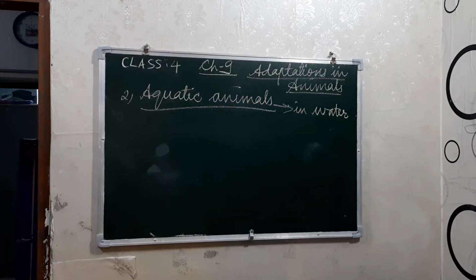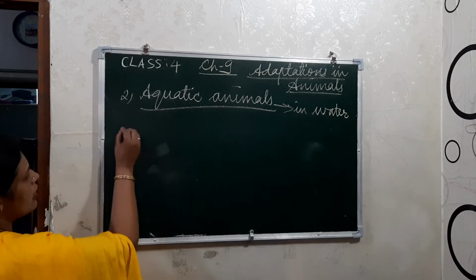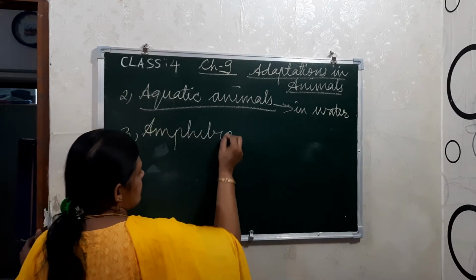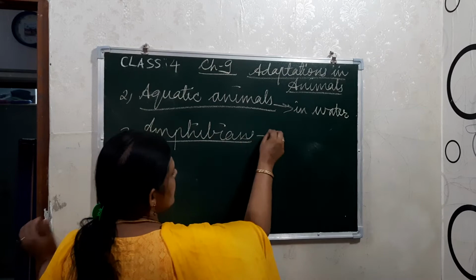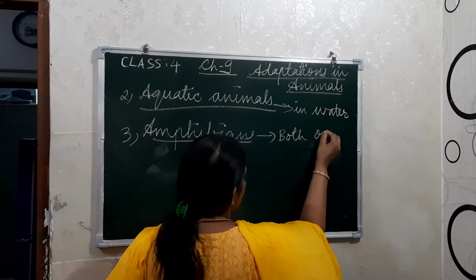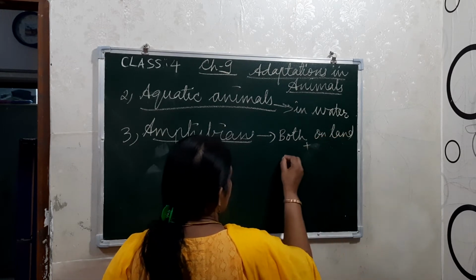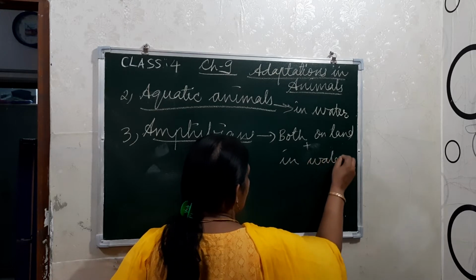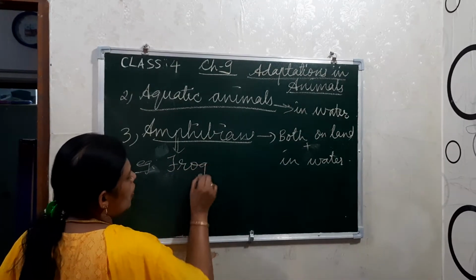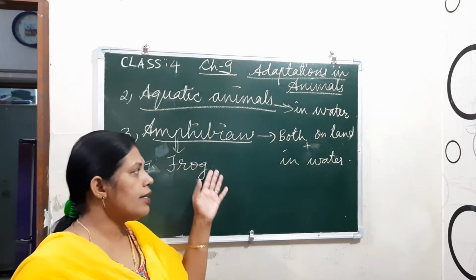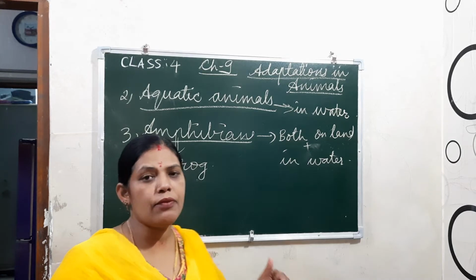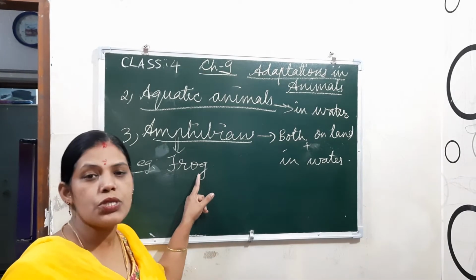Now the third one is amphibians. Amphibians means they live both on land and in water. The best example we can give is the frog. Frog and toad are all amphibians. When they are on land, they use their lungs for breathing, and when they are in water, they use their moist skin.